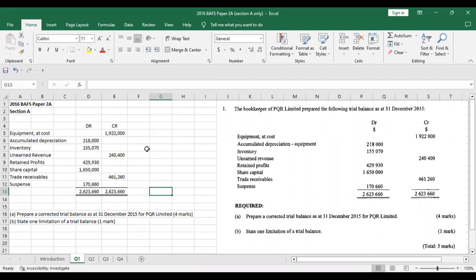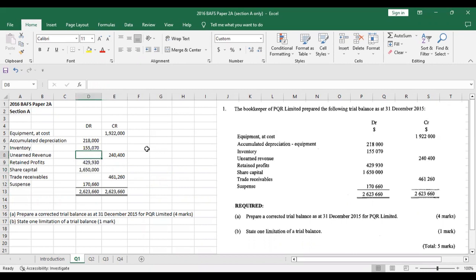If you look at the trial balance here and remember how the balances work, take equipment. Equipment at cost is an asset of the company. Assets will have a debit balance and should not have a credit balance. But in this case, they have put it on the credit side of the trial balance. That is incorrect, so we need to correct this.